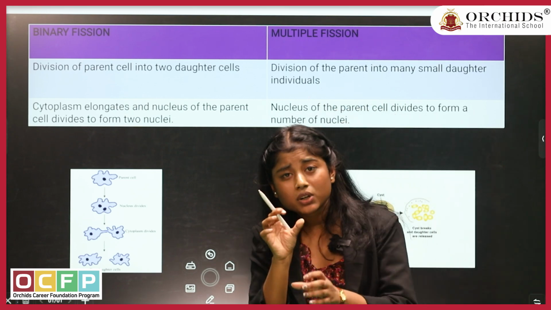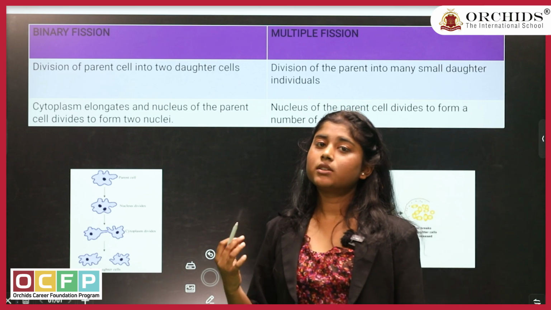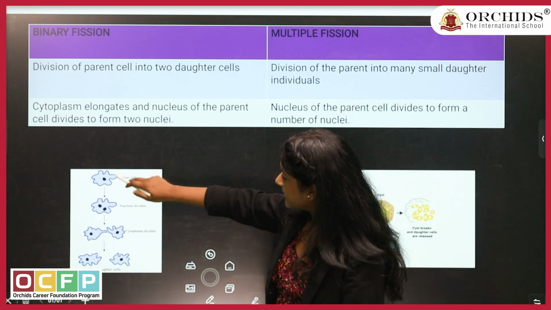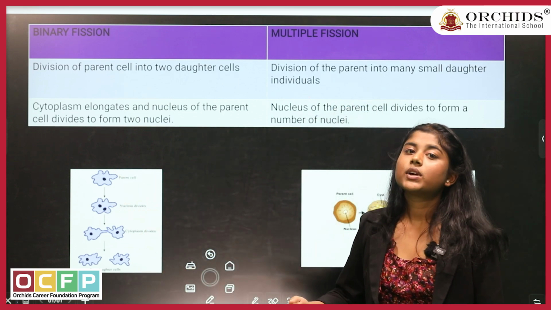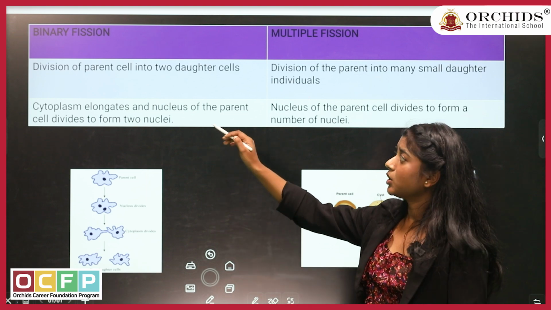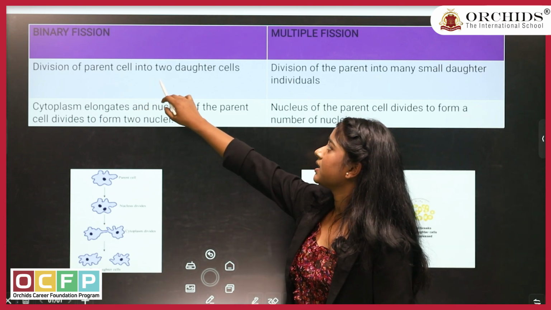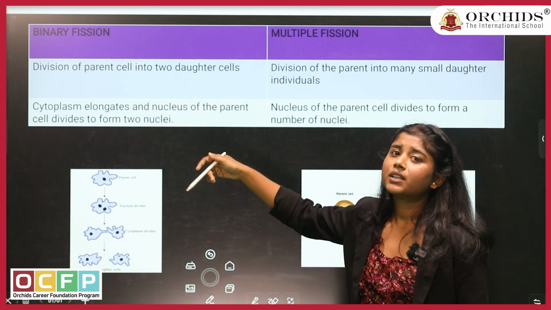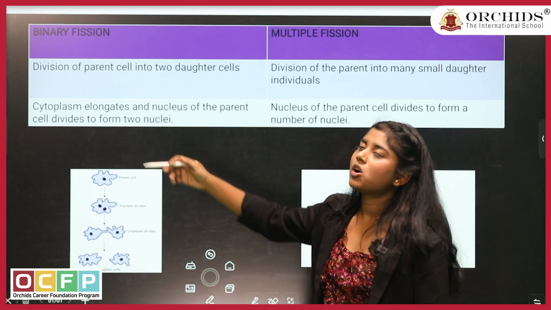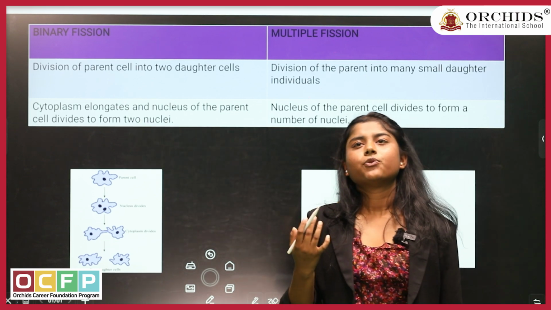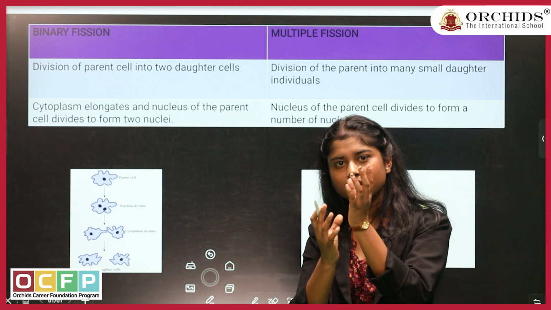Now coming to this word daughter cell, why is it known as daughter cell? Because the cells will be dividing. That's why it is daughter cell. The points: division of parent cell into 2 daughter cells, binary fission. Cytoplasm elongates, obviously. When the fission happens, first the cytoplasm will elongate.